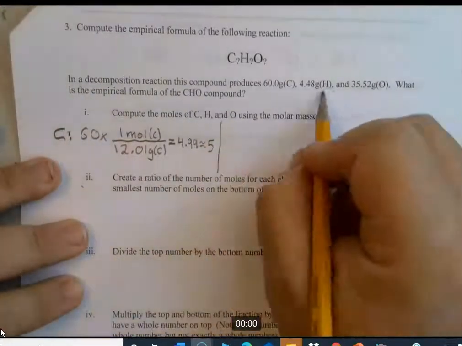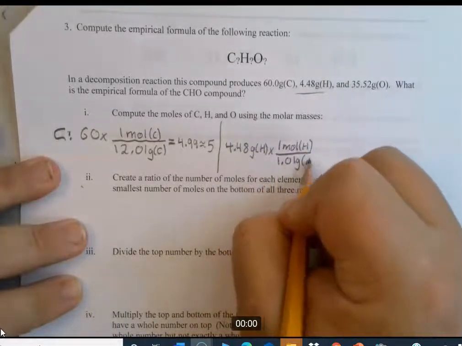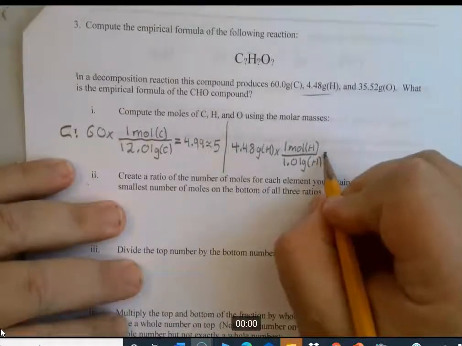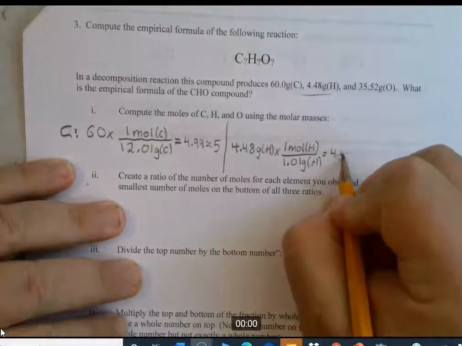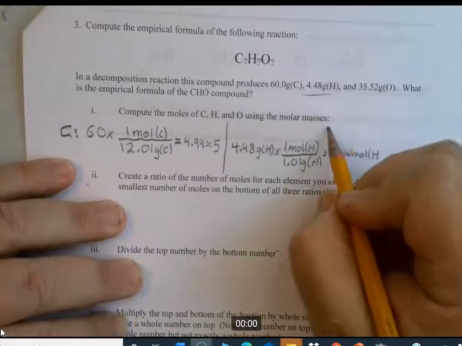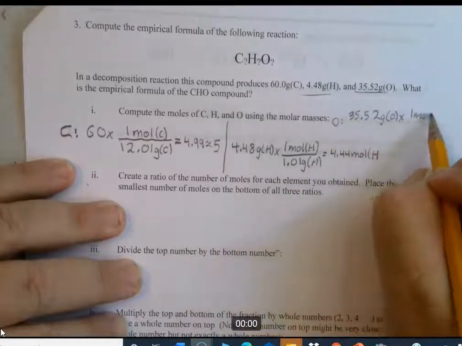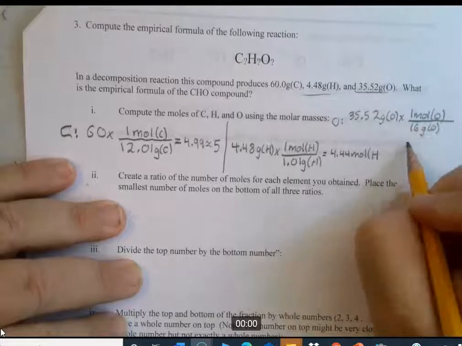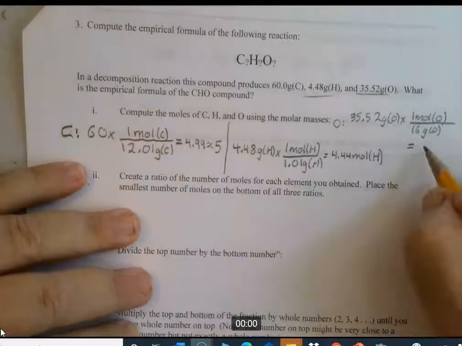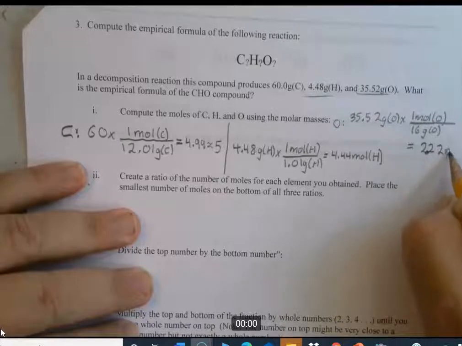Okay, we go on to hydrogen, and that gives us 4.44. And I'll come up here and do oxygen, and that gives us 2.22, 2.22 moles of oxygen.